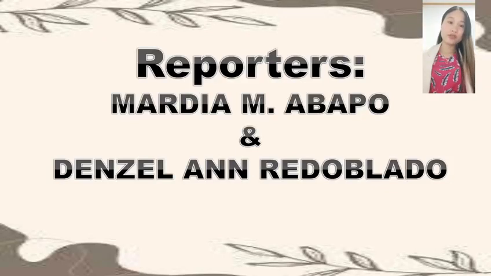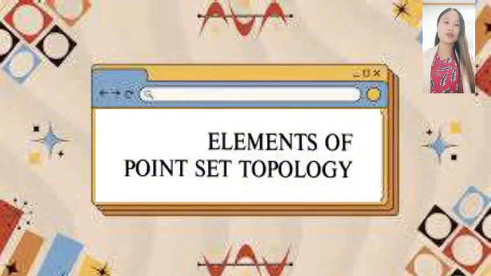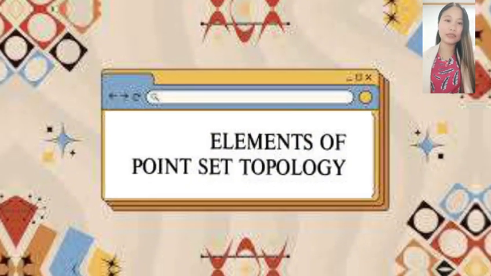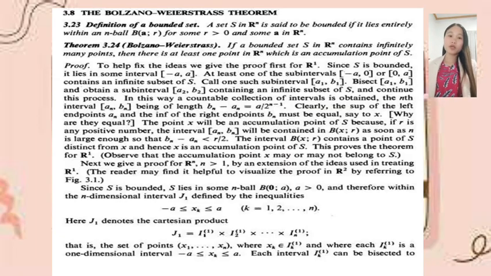Good day, everyone. So this is just a continuation of Ma'am Abapo's report that talks about the elements of point set topology. Now let's start with 3.8, which is the Bolzano-Weierstrass theorem.